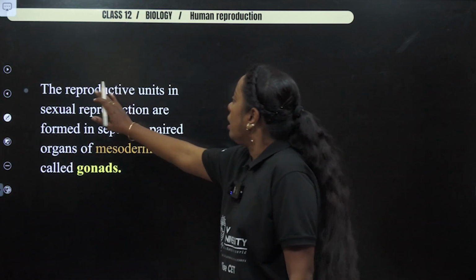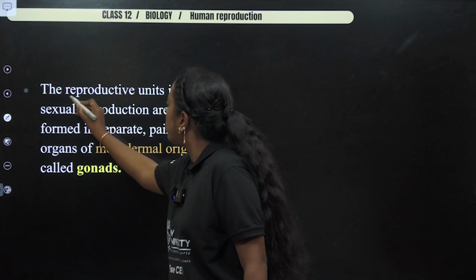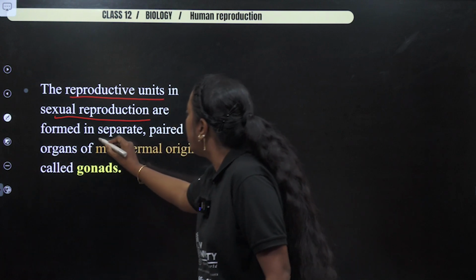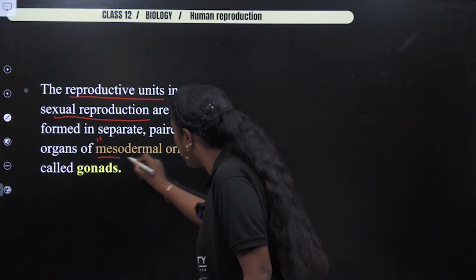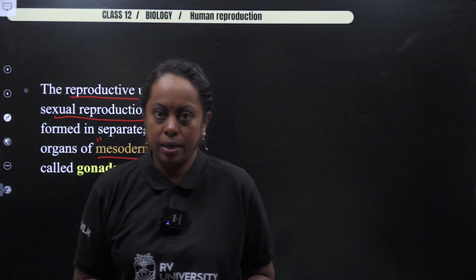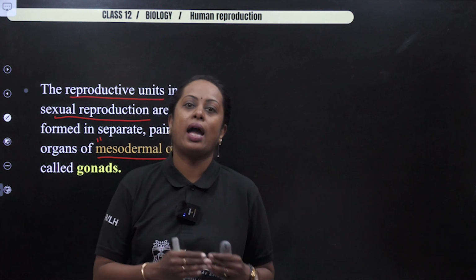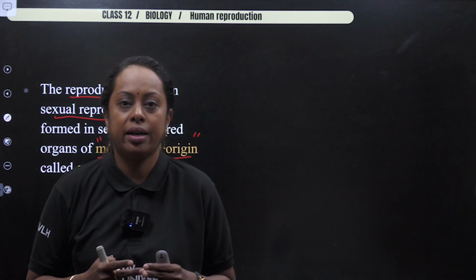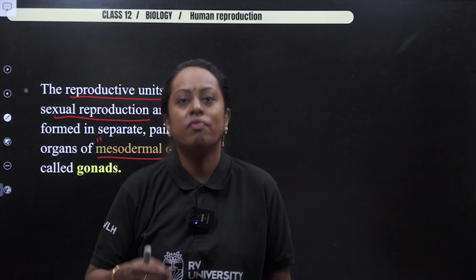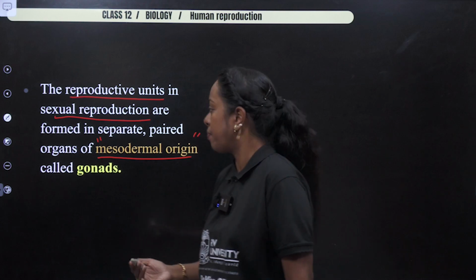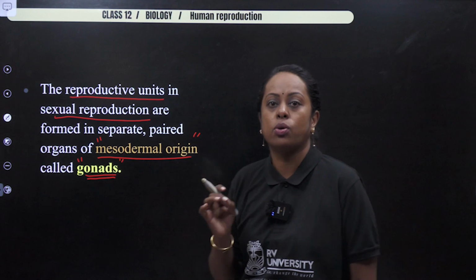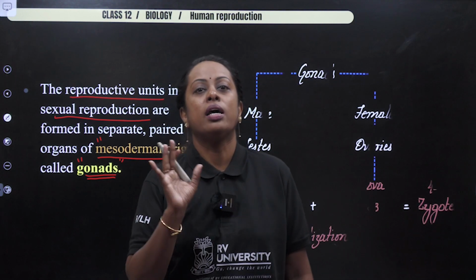Now, the reproductive units. So we are talking about the sex organs. In sexually reproducing organisms, it is formed from mesoderm. So I've written mesodermal in origin. When we studied animal kingdom, we all said we are triploblastic animals. Our body has 3 germ layers, ectoderm, mesoderm and endoderm. So I'm talking about the reproductive organ which is formed from mesoderm region. We call these reproductive organs as gonads. So gonads are the term which is used for reproductive organ.